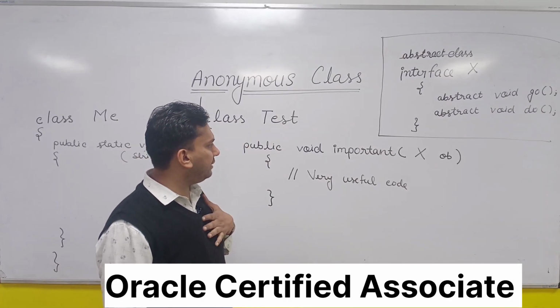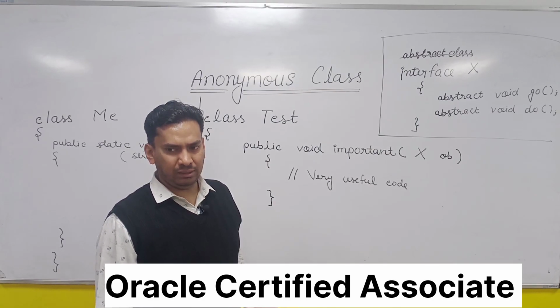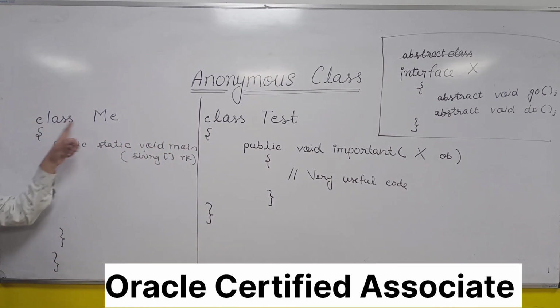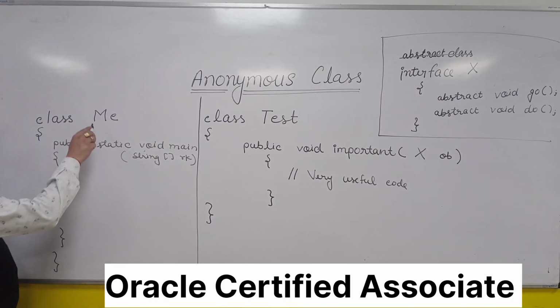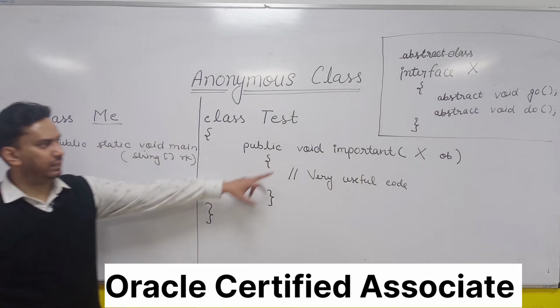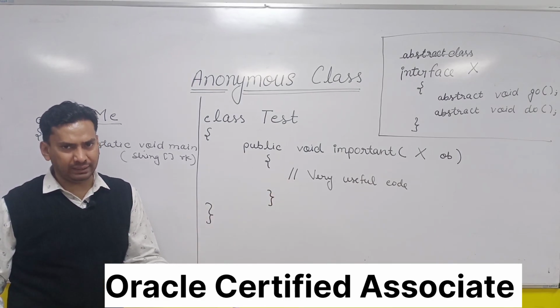I am interested to call this method important. So I have created my class, and in this class I am trying to invoke this method important because there is some very useful code that I want to access.